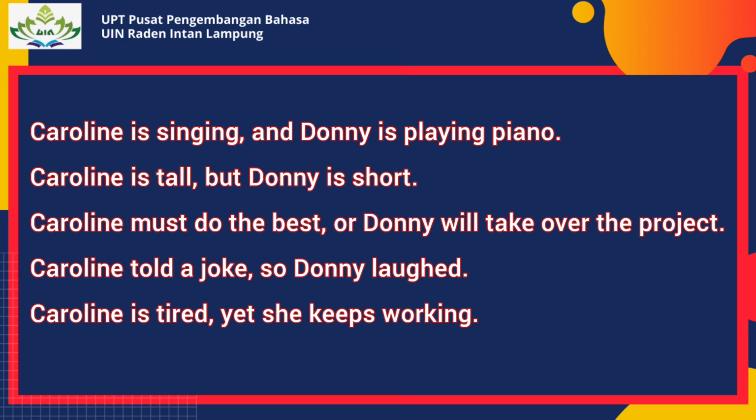Caroline told a joke, so Donnie laughed. Caroline is tired, yet she keeps working. In each of these examples, there are two clauses that are correctly joined with a comma and a coordinate conjunction: and, but, or, so, yet.